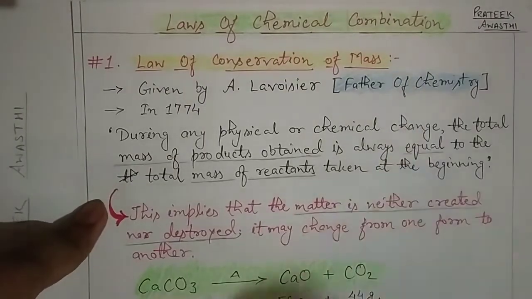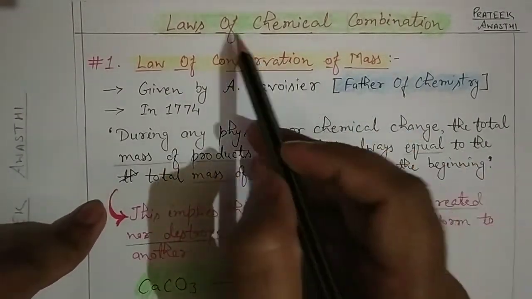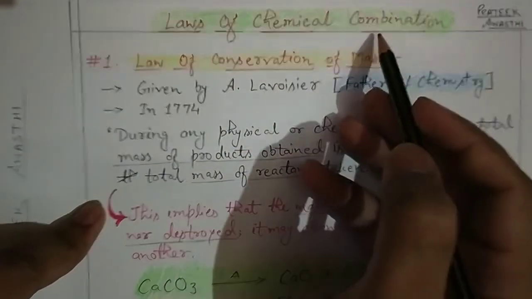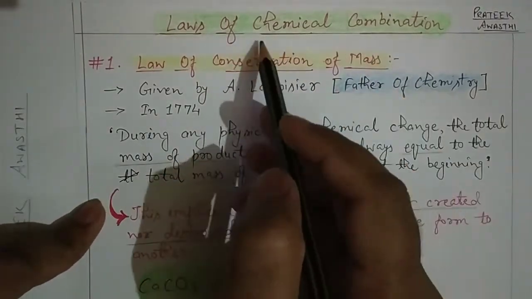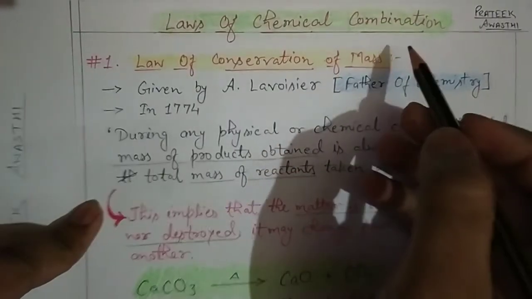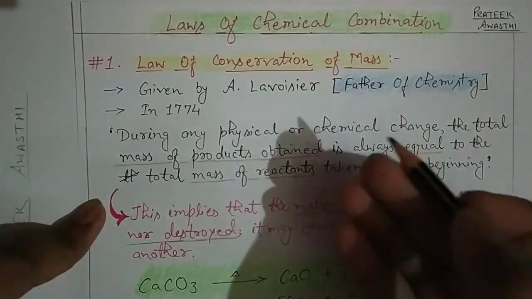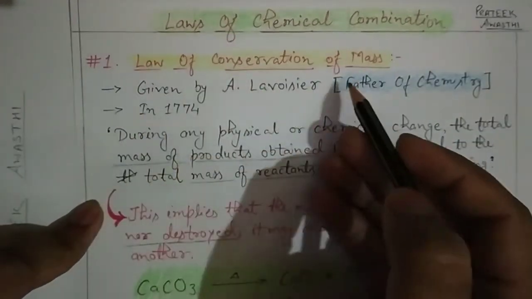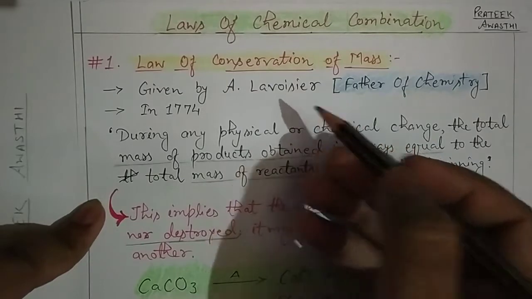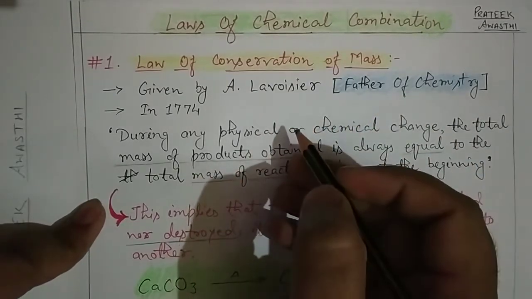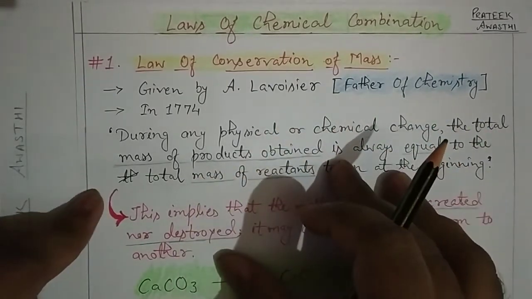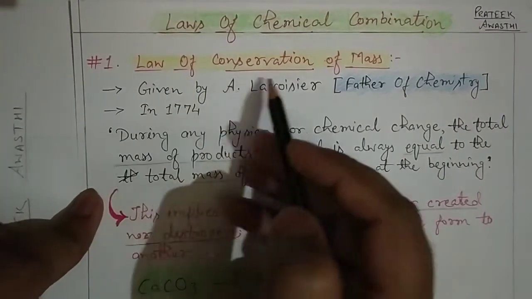Hello dear students, today's new topic is laws of chemical combination. There are many laws we study in this topic, like the law of conservation of mass, the law of definite proportion, and the law of multiple proportion. Let's study them one by one. First is the law of conservation of mass.